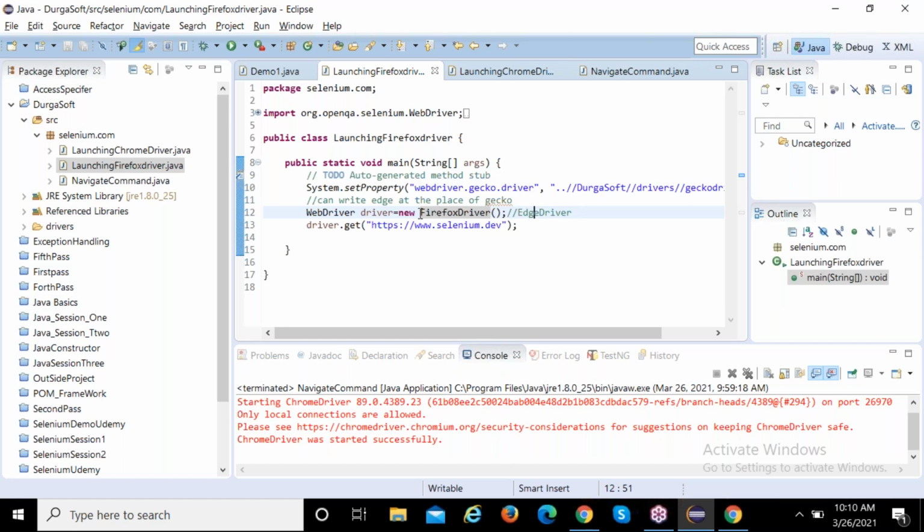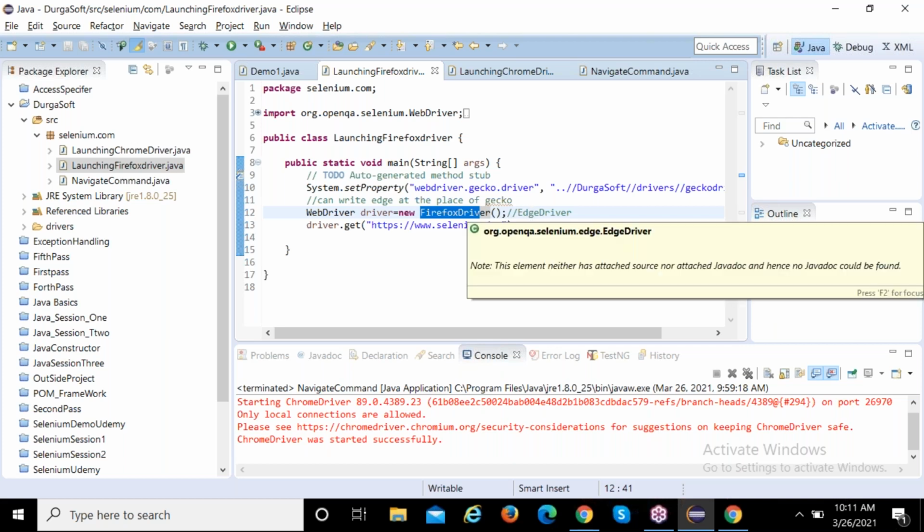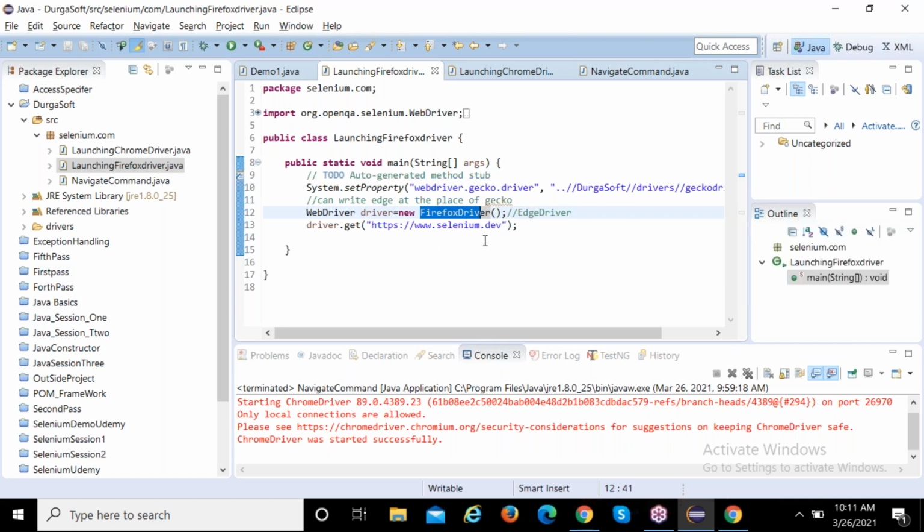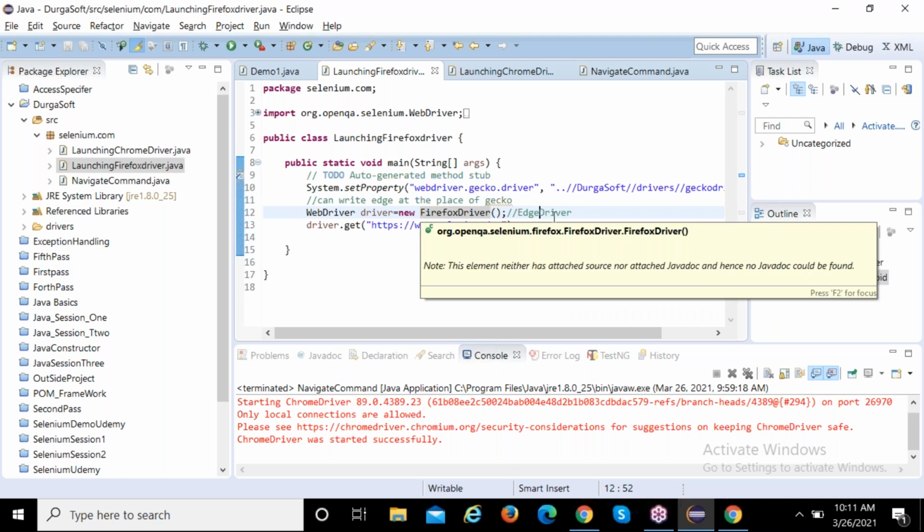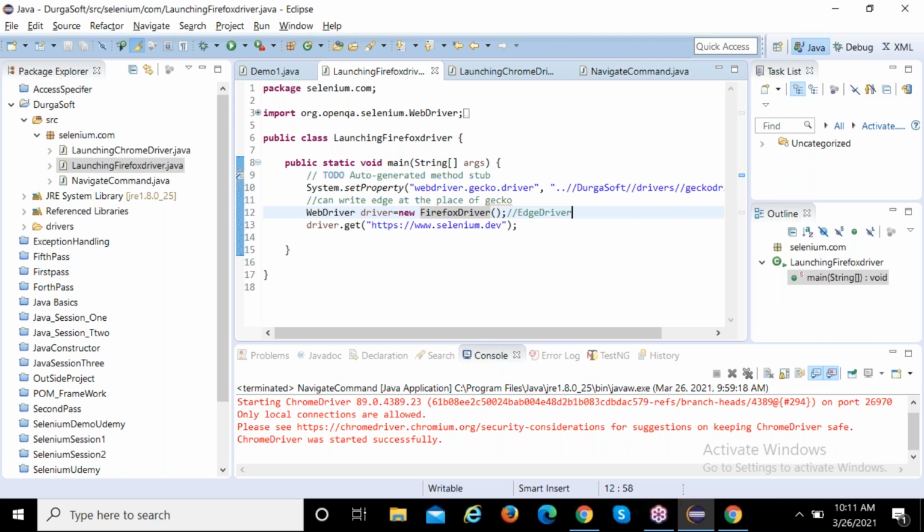Sir, is there any difference between using Firefox driver or Edge driver? That is completely different, right? Firefox will open with Firefox driver, and Edge is a different one. Can you open Edge manually? Come down below to the taskbar.